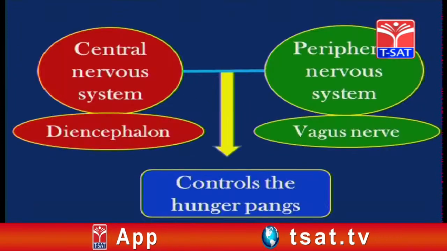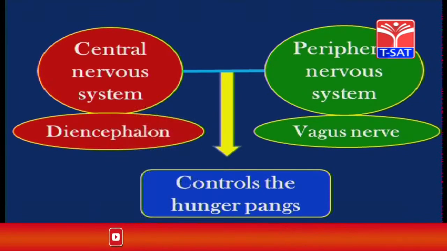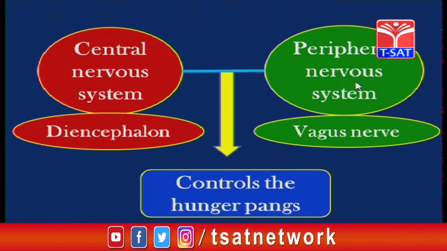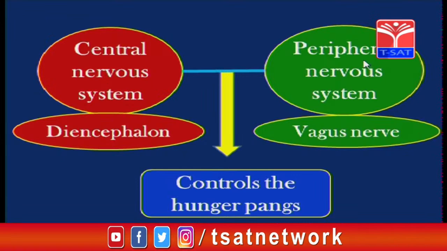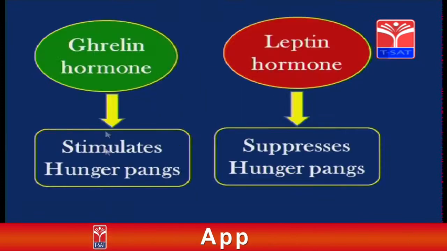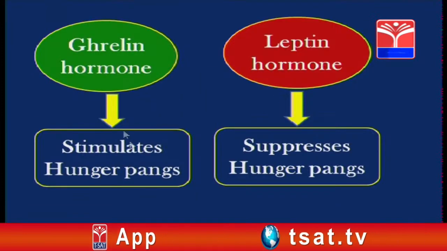Okay, students. Now, behind this mechanism, what systems are involved? See here, the central nervous system and the peripheral nervous system. The central nervous system, which comprises the diencephalon, is involved, as well as the vagus nerve. This is the cranial nerve that emerges from the brain. So, the diencephalon, which is part of the central nervous system, and the vagus nerve, which is part of the peripheral nervous system, are involved in controlling the hunger pangs. Now, we came to know about the ghrelin hormone, which stimulates the hunger pangs.